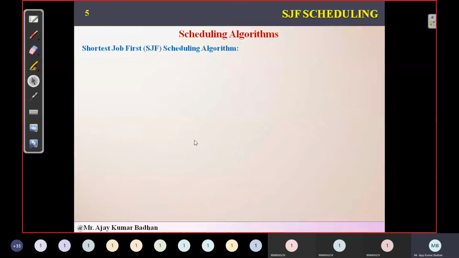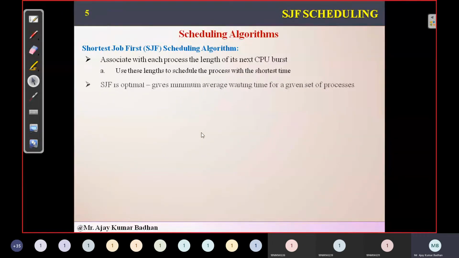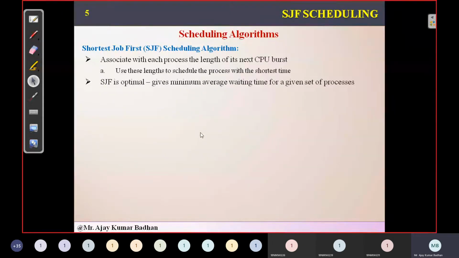Then we discussed something called SJF. In SJF, we said that it can basically be classified into two types, preemptive and non-preemptive. What do you mean by preemptive?